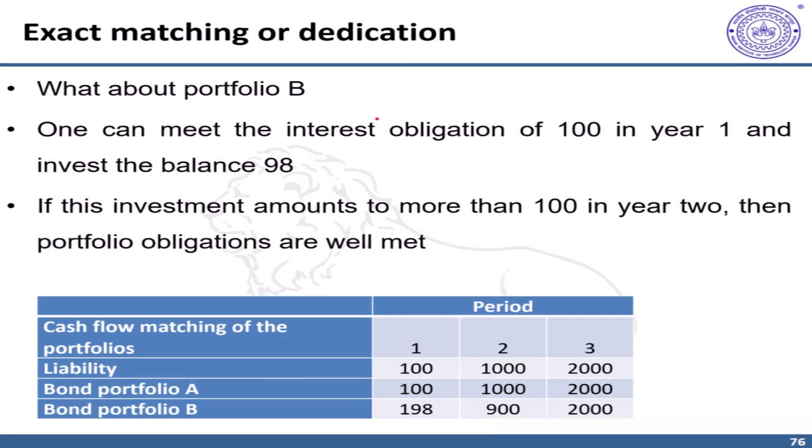Also, if you look at bond B, let's say bond A is not available, but even bond B does a reasonable job. So you get 198, out of which 100 would be used in repayment. The remaining 98 can be put in the bank. Next year, as long as it is more than 100, it can meet your repayment obligations in year 2, and year 3 is also hedged. So bond B also does a reasonable job.